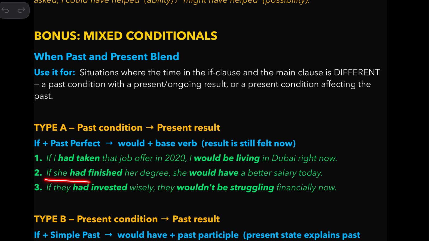If she had finished her degree, she would have a better salary today. If they had invested wisely, they wouldn't be struggling financially now.